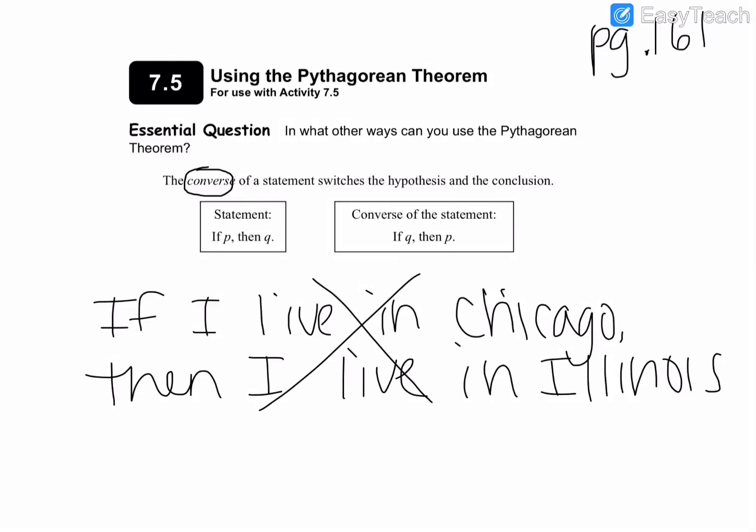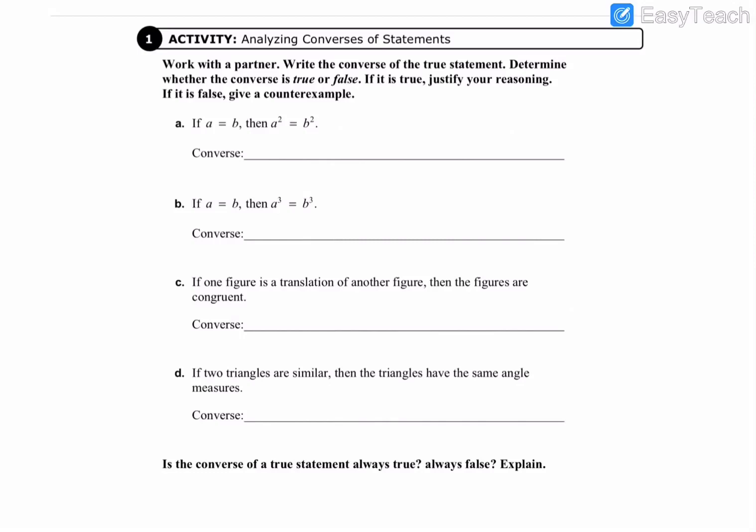So that's going to be our task in activity 1. We're going to first come up with the converse statements, and then we're going to say if they're true or false. We want to think about the true or false portion of this. It can get a little bit confusing if you split hairs on it, which I know some of you like to do. So we're going to think of these as always, sometimes, or never. Okay, so why don't you pause right now and try to come up with the converse of the first statement in letter A.